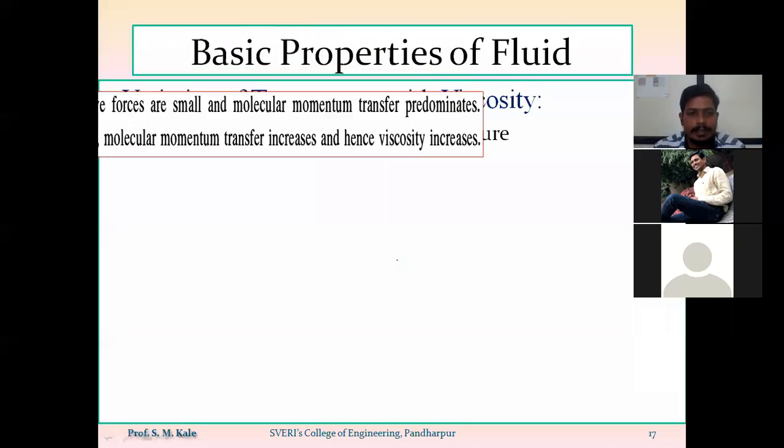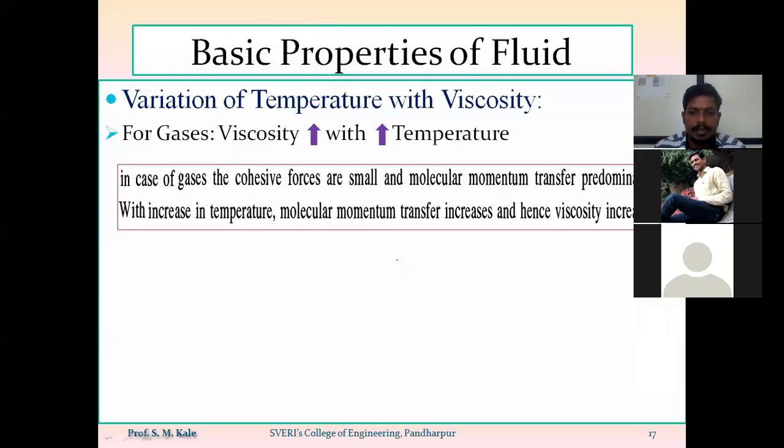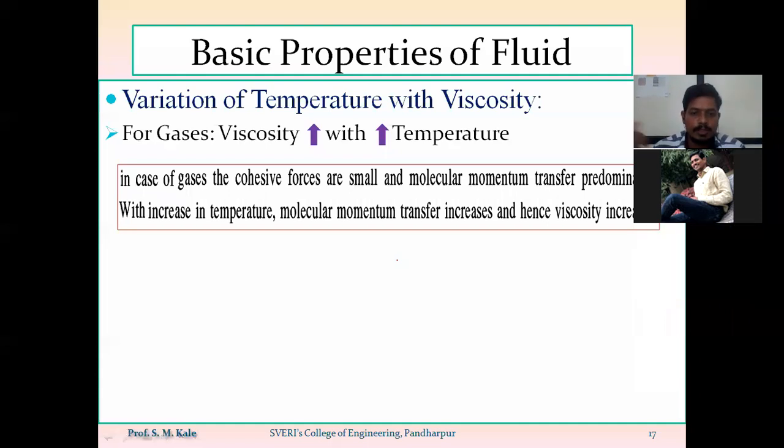So as temperature increases, the internal energy of the gas molecules will also go on increasing, and because of that, molecular momentum transfer will increase. As molecular momentum transfer increases, the value of viscosity of the gas will also go on increasing. So this is the effect of variation of temperature on viscosity.